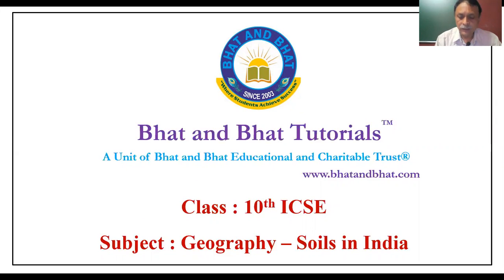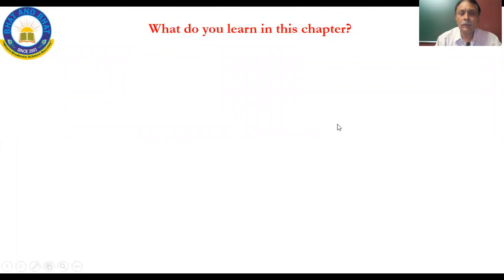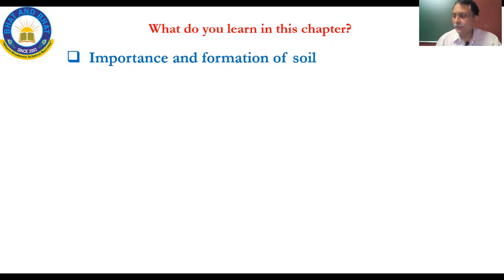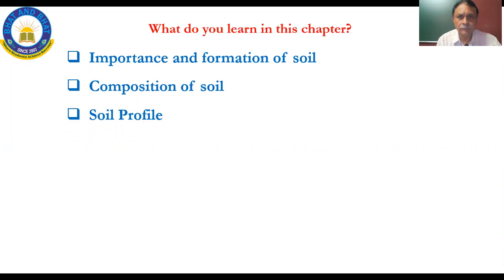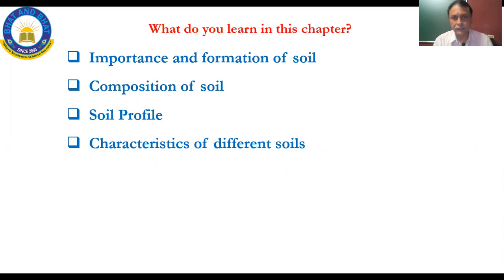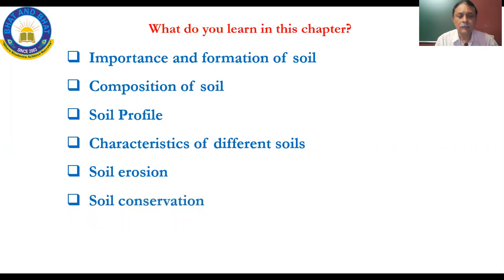So let us now continue with the chapter. Now, the main components of how this chapter is divided: the first one is the importance and formation of soil, the second one is composition of soil, the third one is the soil profile, the fourth one is characteristics of different soils, then soil erosion, next soil conservation, and the seventh one is soil groups of India.